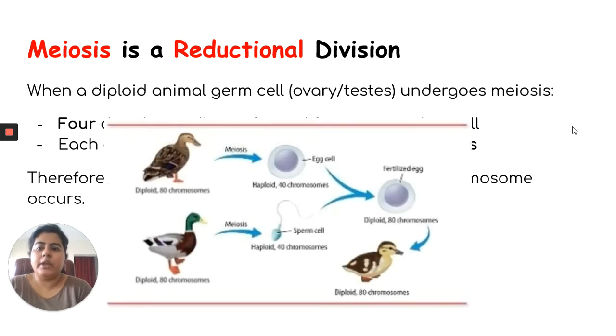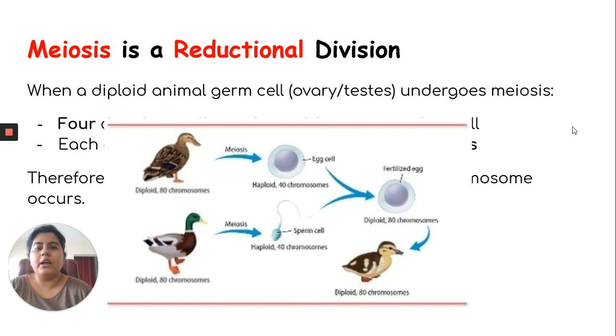Here is a diagram showing an example of how meiosis is a reductional division. So you are seeing a male and a female duck. So basically, in case of ducks, like we have 46 chromosomes in humans, ducks have 80 chromosomes. So their diploid number of chromosomes is 80. That means how many chromosomes will their sperms and ova have? Just half of it, that is 40. So how did these cells form? These cells were formed in their own reproductive system by meiosis. A reduction, or a halving, of the chromosomes happened.